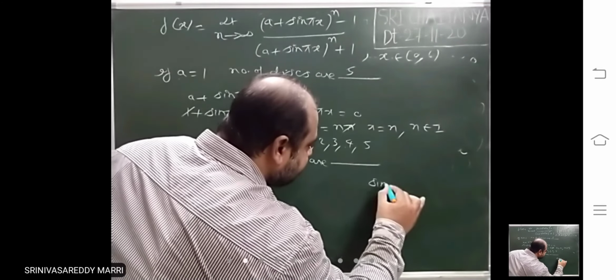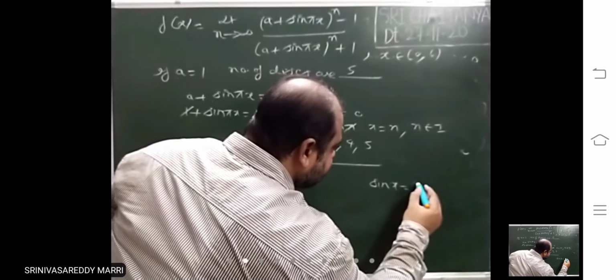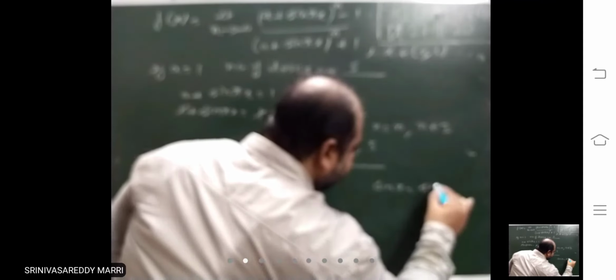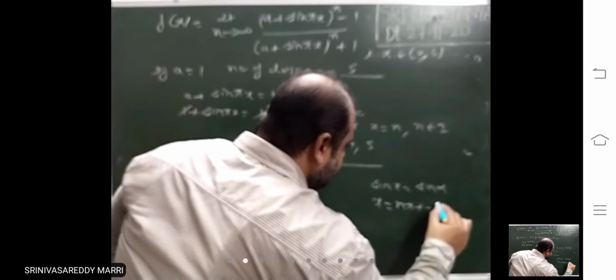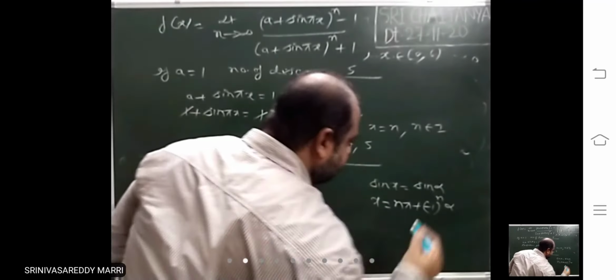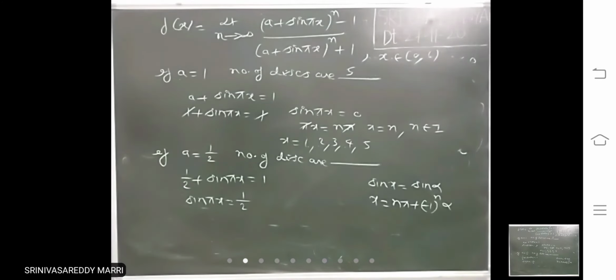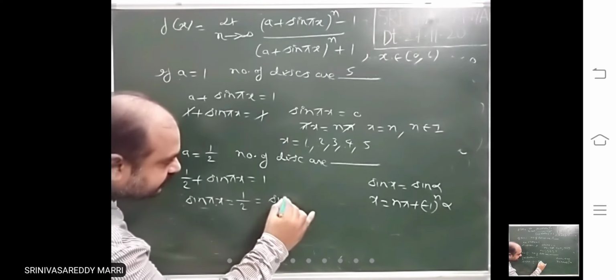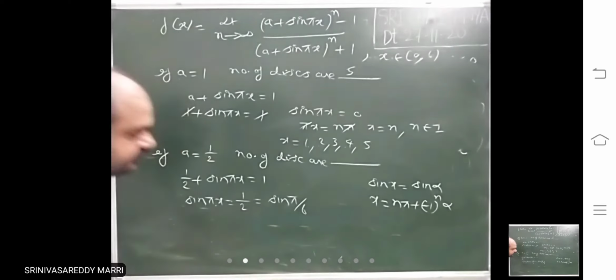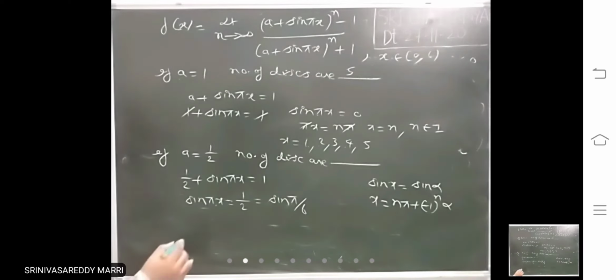If you have an equation like this, sine x equal to sine alpha, what is the general solution? N pi plus minus 1 whole power n into alpha. That means this is sine x and I am writing its general solution. Sine pi by 6. What is the solution then?